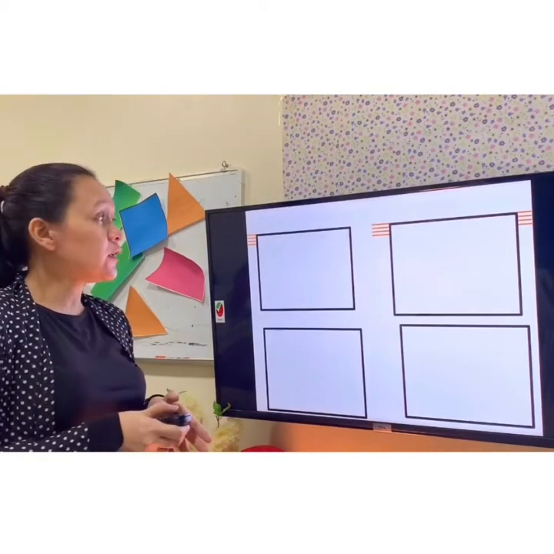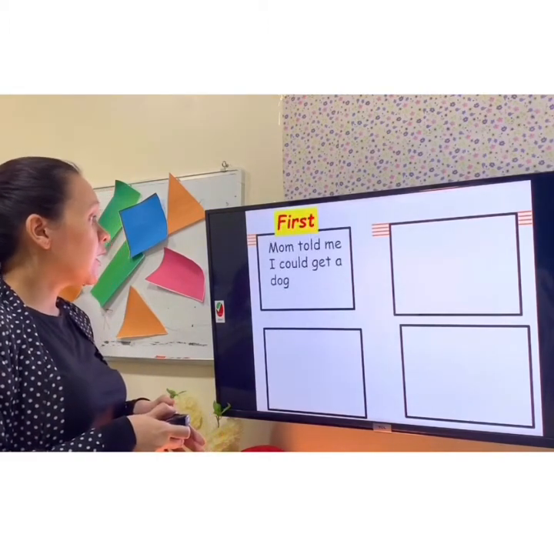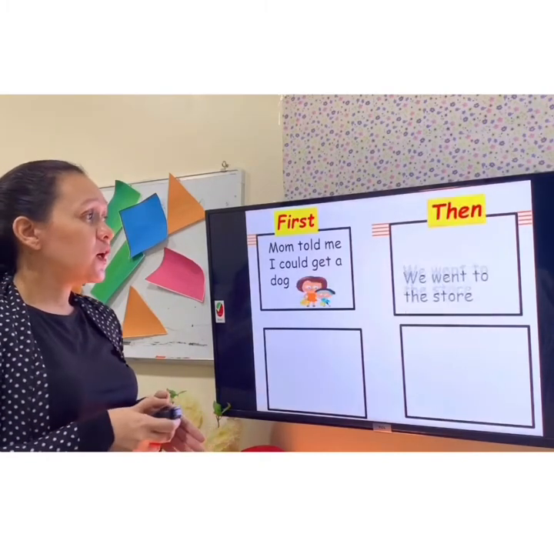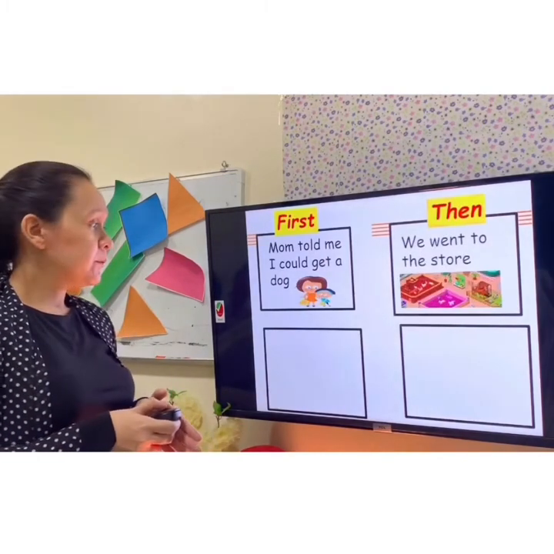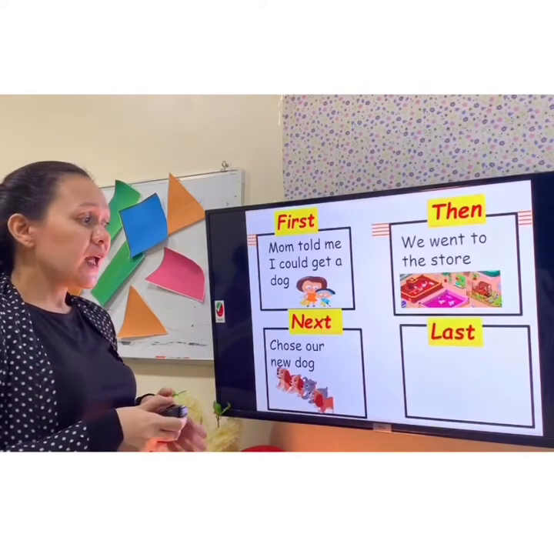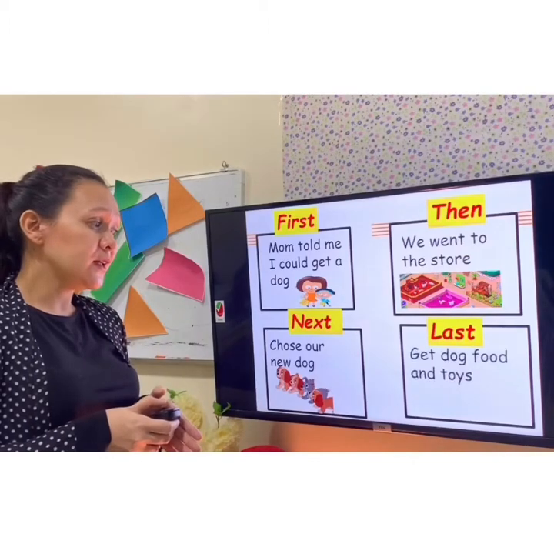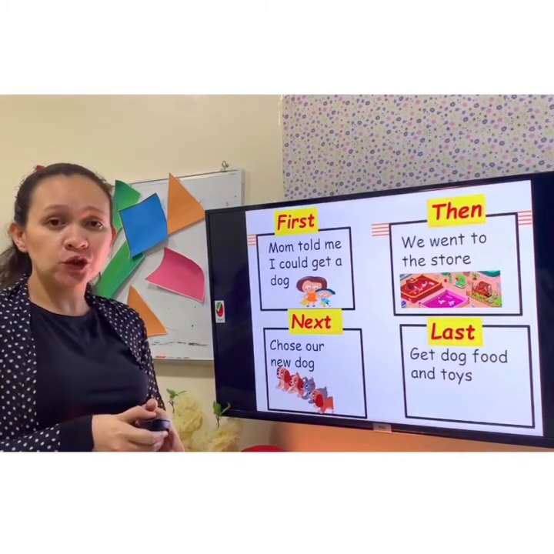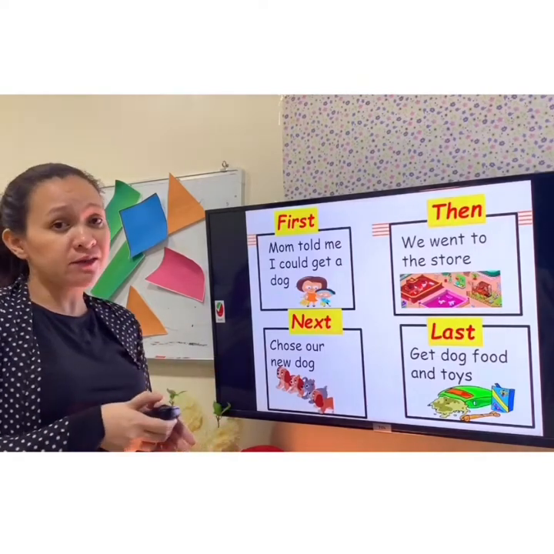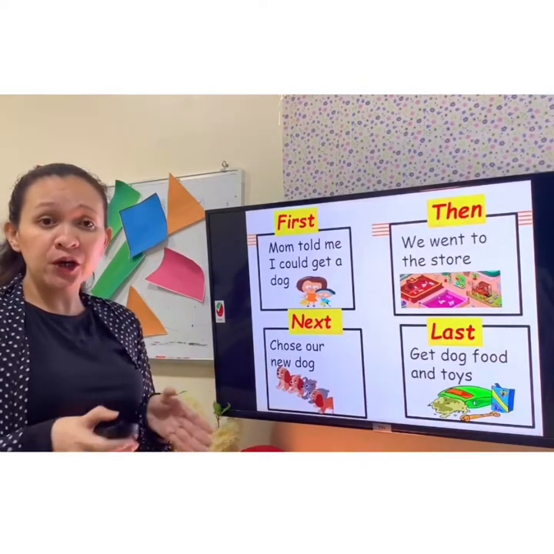Maybe you can write here, first, Mom told me I could get a dog. Then, we went to the store. Next, we chose our new dog. And then last, or finally, get dog food and toys. Now, we are going to use all this information later so that we could write a paragraph.